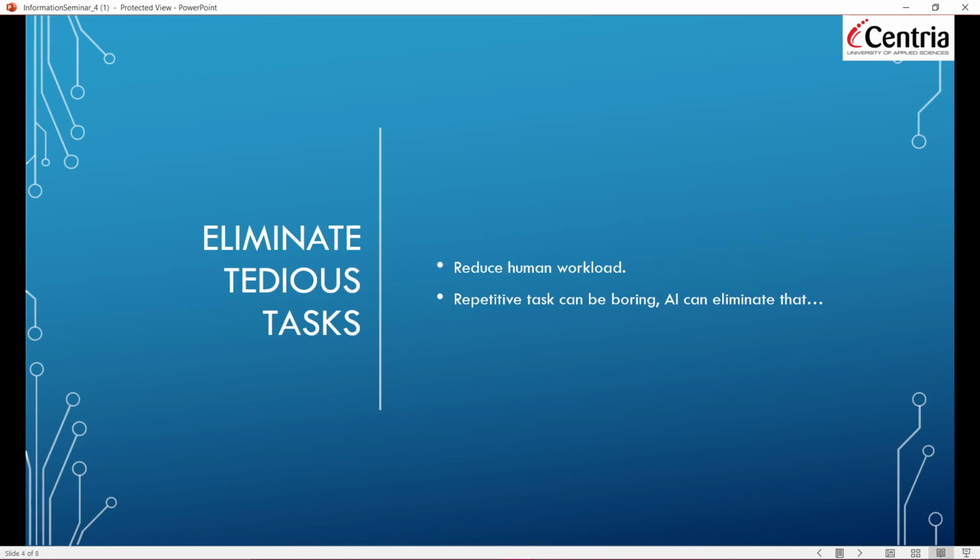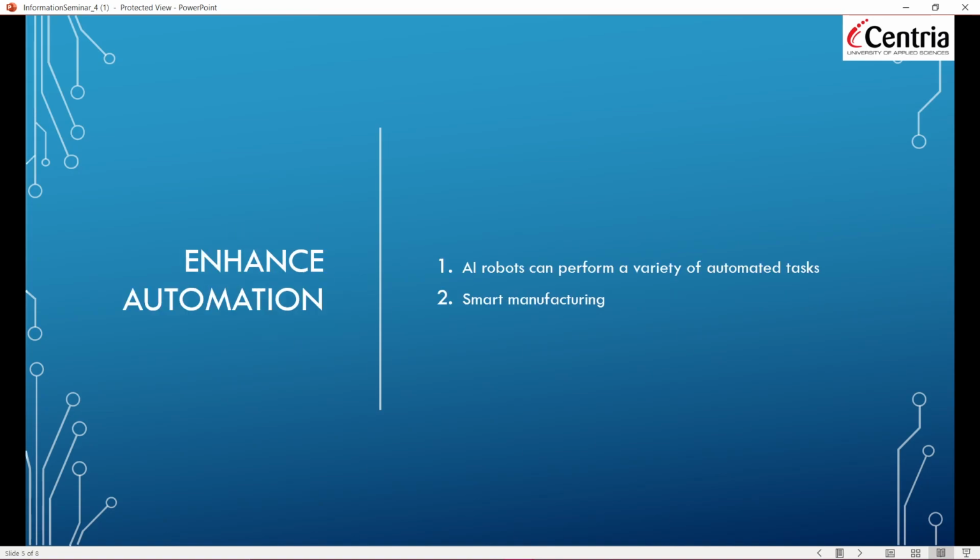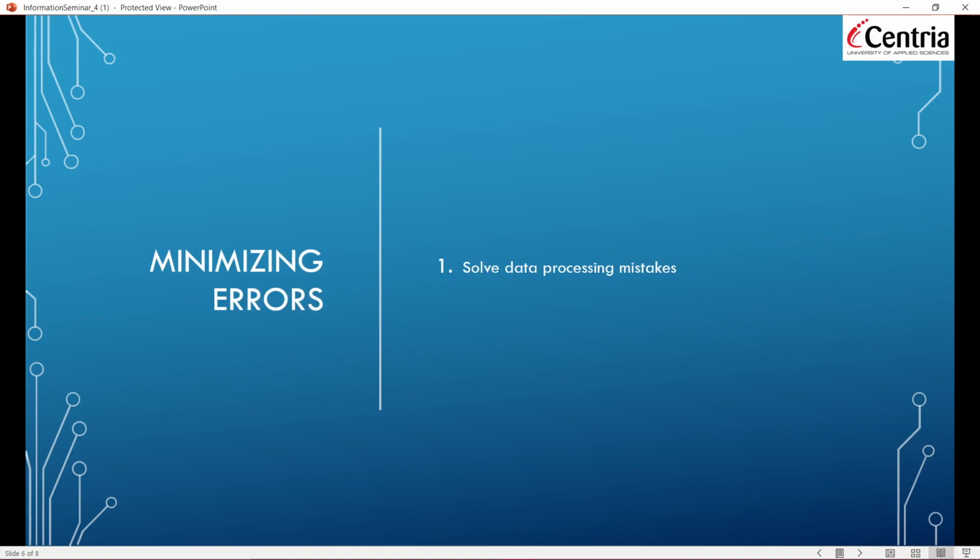Another thing is eliminating tedious jobs. It is going to reduce tedious jobs. Tedious, repetitive work can be very boring for humans, and AI can eliminate that. Enhanced automation: AI robots can perform a variety of automated tasks, such as smart manufacturing. And the main benefit of AI is that it minimizes error.